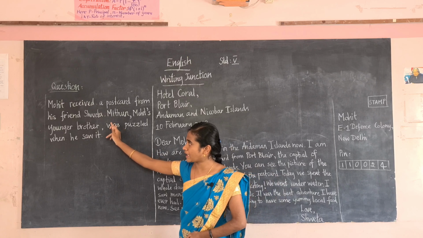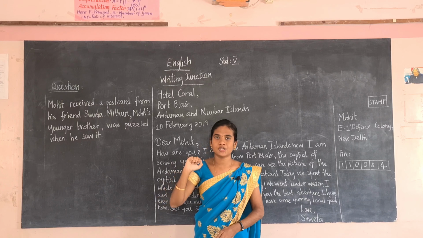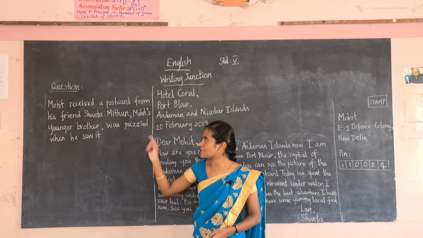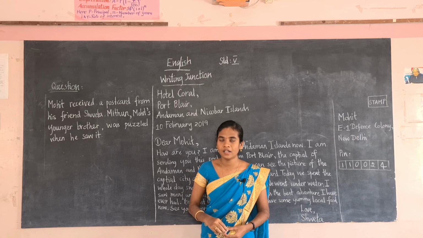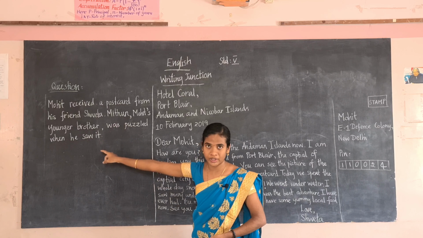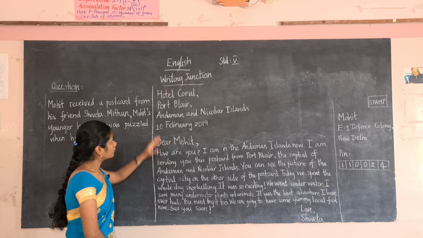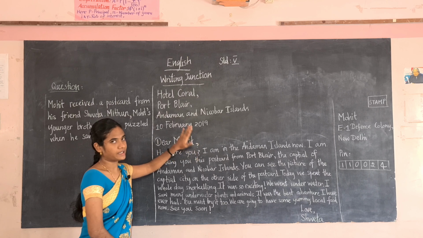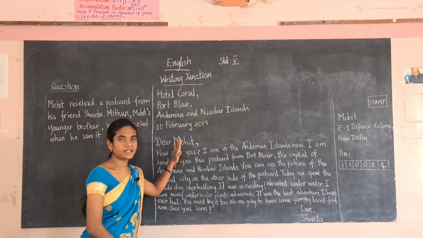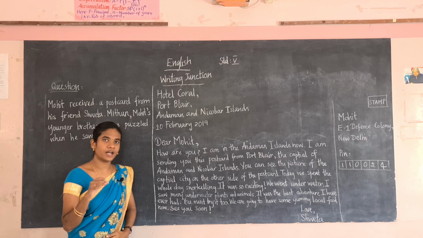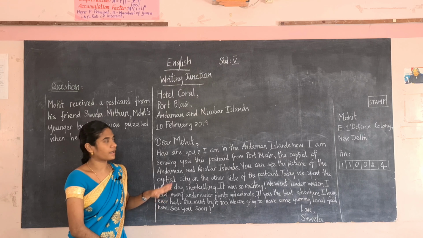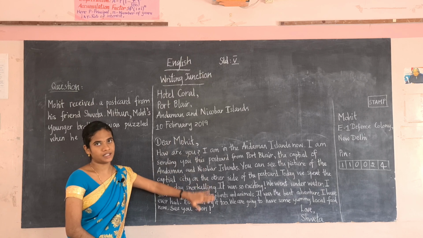Here are Sweta and Mohit, both friends. Sweta is writing a letter to her friend Mohit. So this is a letter, and this is the other side of the postcard. On the first side of the postcard, as I have said, we will have a picture or photograph, etc. On the other side only we can write like this.